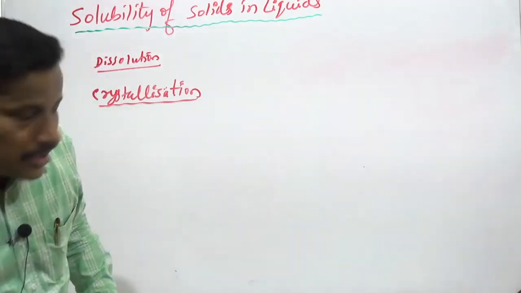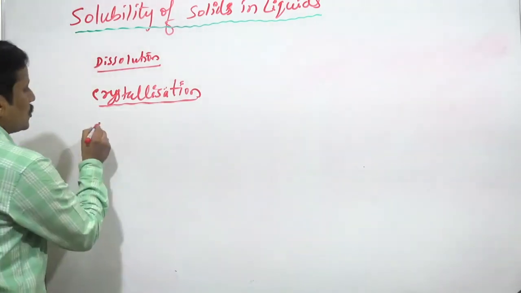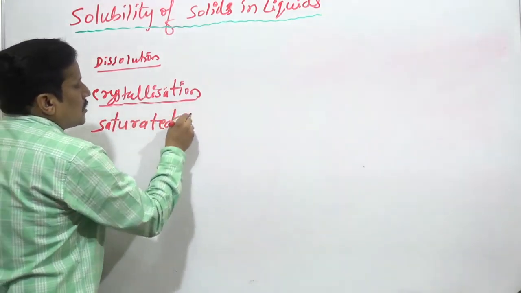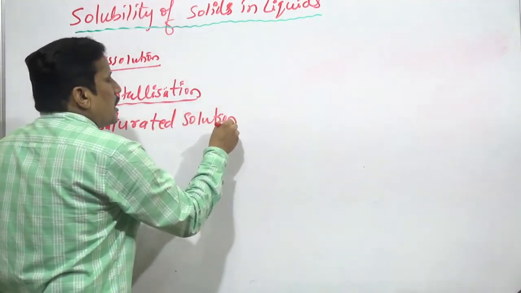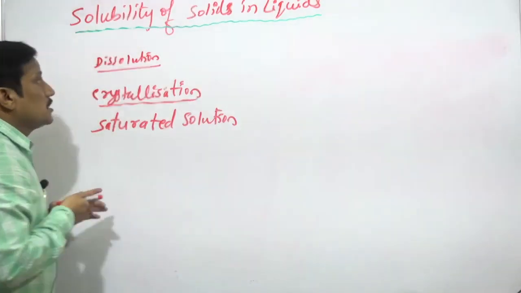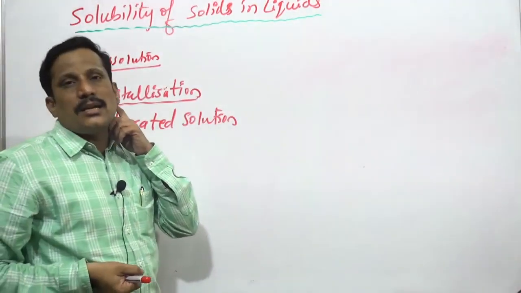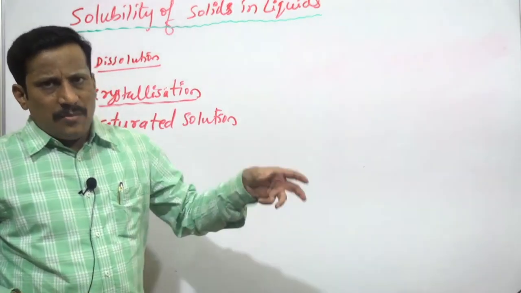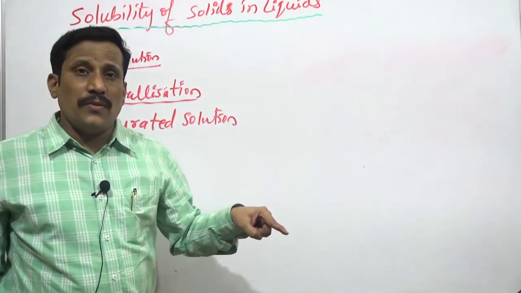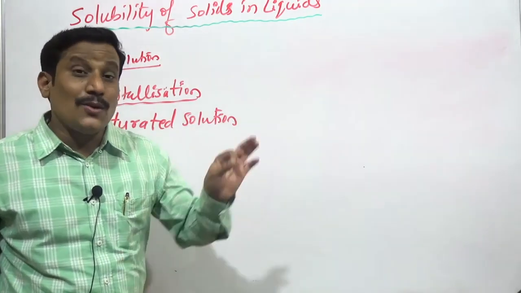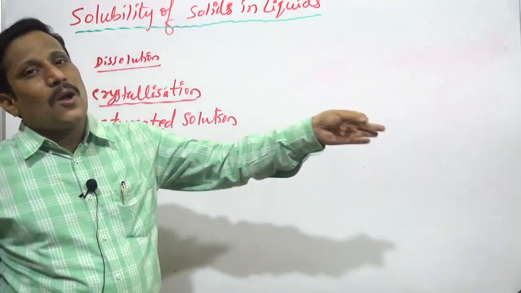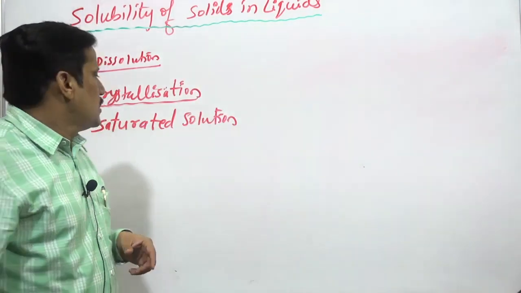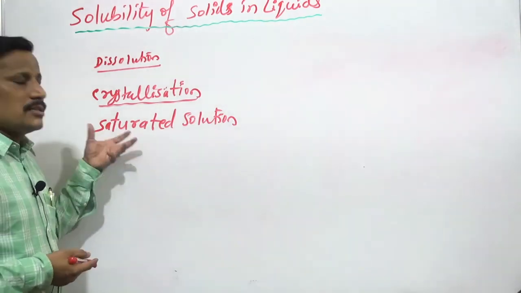Okay, this is one thing. Again, we have another term called saturated solution. You have heard this word many times, because the definition of solubility says that it is the amount of solute in grams dissolved in 100 grams of a solvent to form a saturated solution, at constant temperature and pressure, or at a given temperature and pressure. That is called a saturated solution.